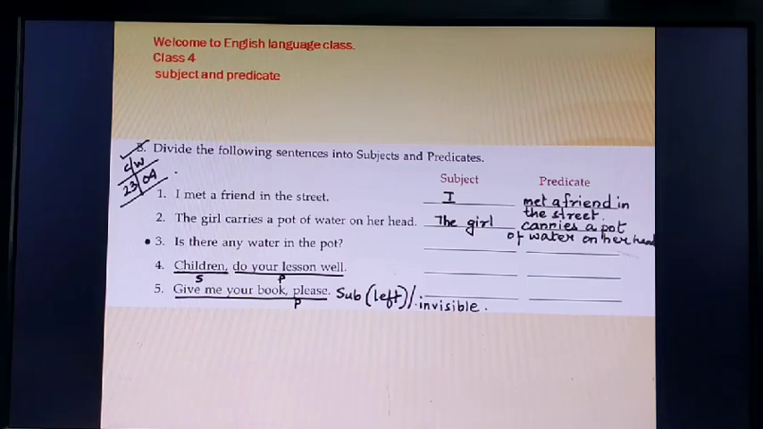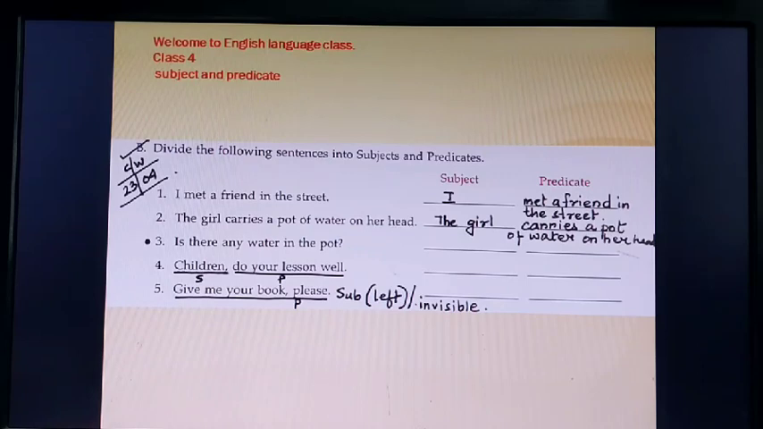So we have to take out the subject here, that is water. Since it is in the middle of the sentence, we have to rearrange the words, and then we have to take out the subject and the predicate. So to rearrange, what should we do? Any water is there in the pot. So what will it be? Any water is there in the pot. So any water will be the subject. Is there in the pot will be the predicate.